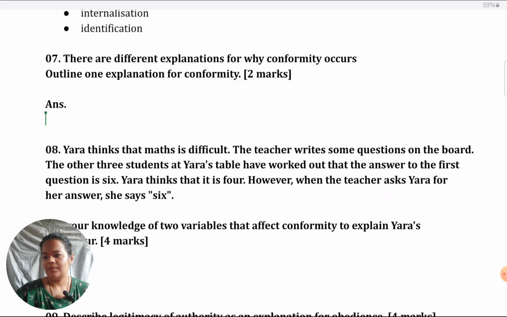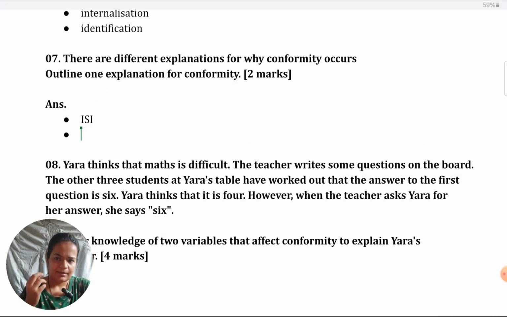Okay, so I'll show you both types. You could write any one of these. You could take informational social influence, for example. As I've mentioned in the previous part of the video also, whenever there is this outline or describe or explain, basically any AO1 command term, keep the first point always as the definition. Of course, here the first point is naming because they haven't named it in the question. Next point should be the definition. Don't give an example. It can get you marks, but always the better way of going about it is to give the definition in good terminology.